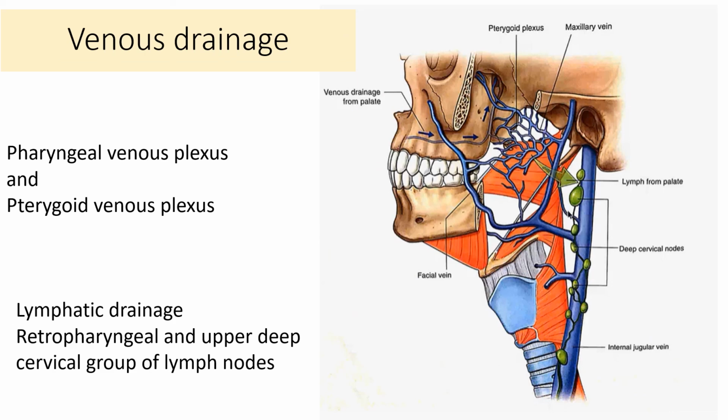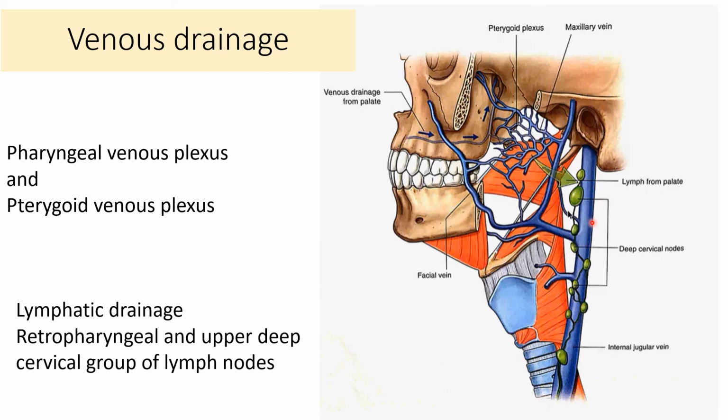Venous drainage of palate. Veins from the hard palate and from the soft palate. The venous blood from the hard palate drains through the greater palatine veins ultimately into the pterygoid venous plexus, and from the soft palate it is into the pharyngeal venous plexus also. So together from these two plexuses, it is ultimately going to drain into the maxillary vein, into the facial vein, and then into the internal jugular vein. So that's about the venous drainage of the soft palate.